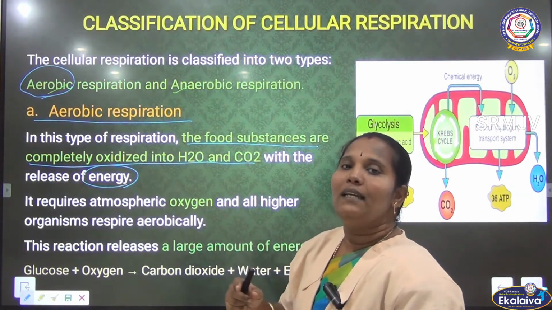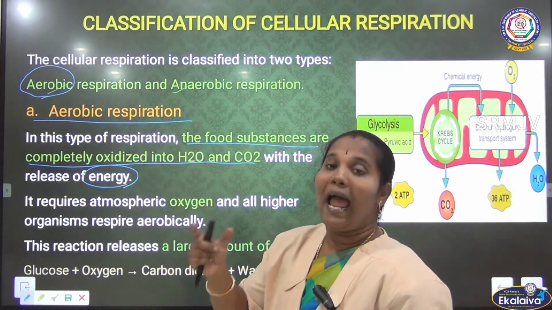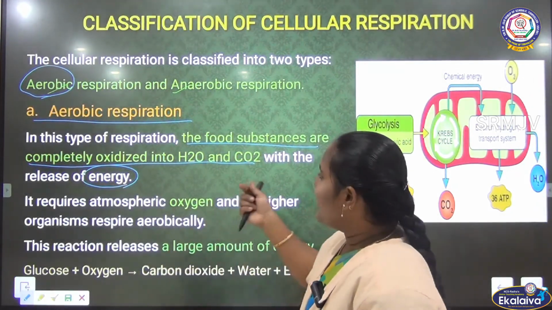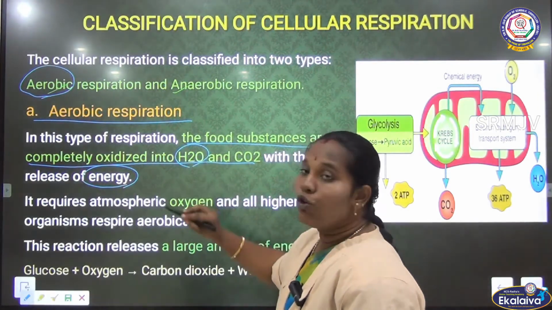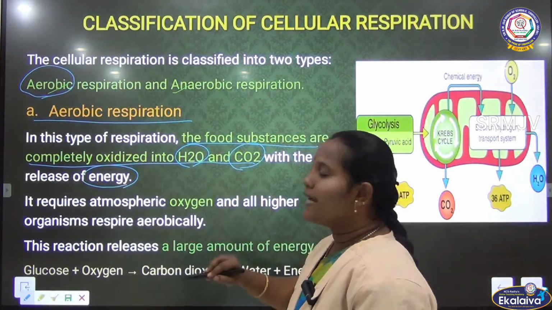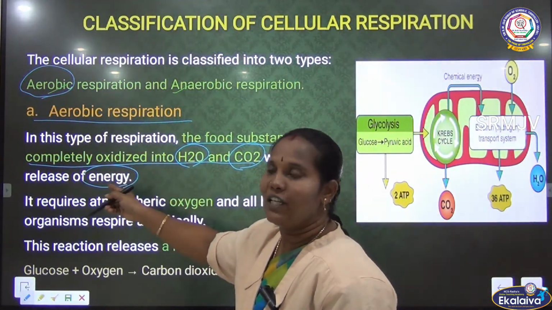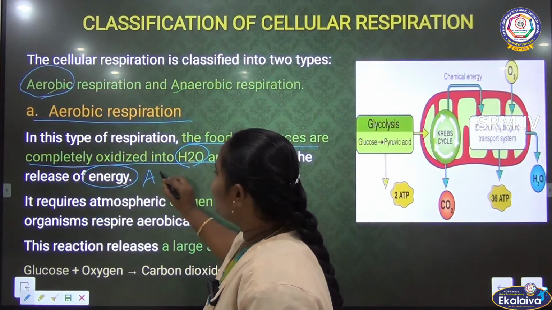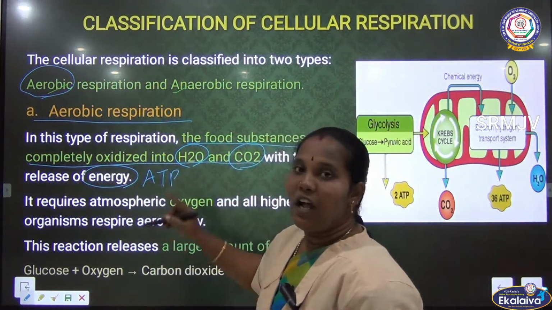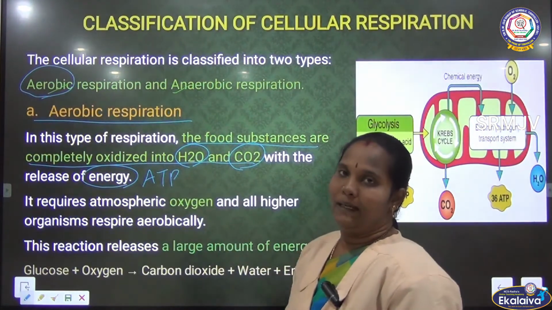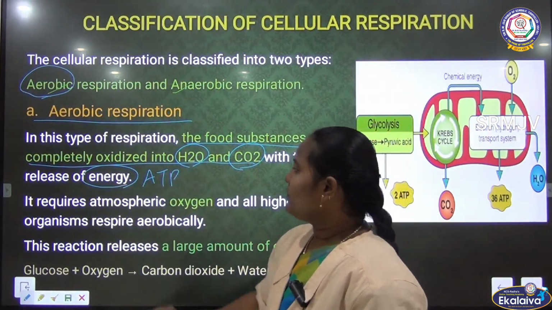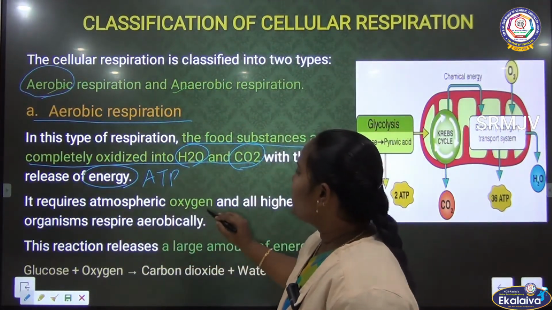After that, both undergo a chemical reaction. After the chemical reaction, they release water molecules and carbon dioxide. After that, energy. What is energy? Energy means ATP, adenosine triphosphate. Clear? Then it requires atmospheric oxygen.